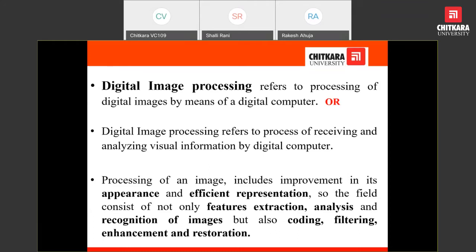For processing of an image, there are a number of operations that can be done, either to improve the appearance of the image,